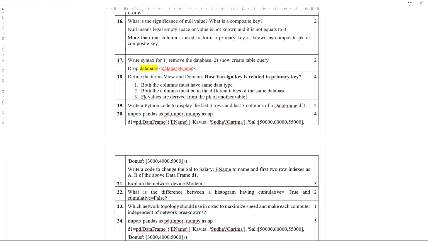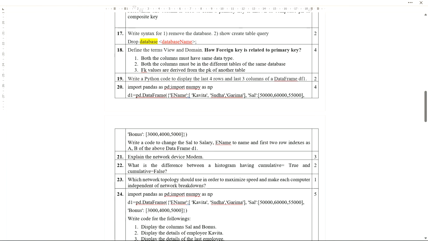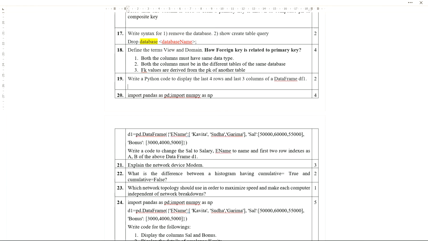Is that clear, everyone? The next one is: write a Python code to display the last four rows and last three columns of data frame df1. This is very simple. We'll use a print statement here. Print df1 dot iloc. First, last four rows, that means I can use -4 colon.